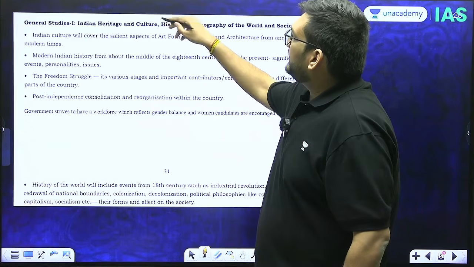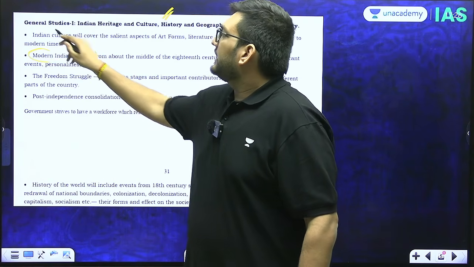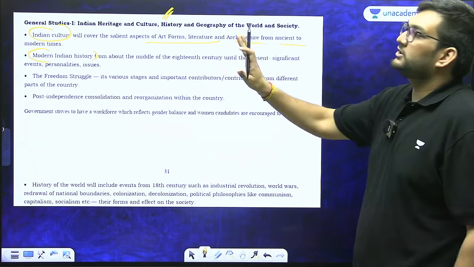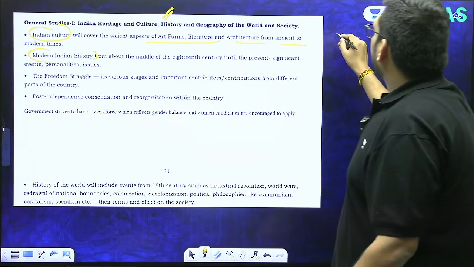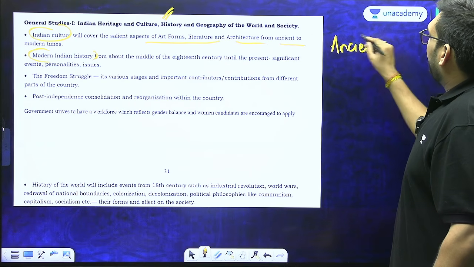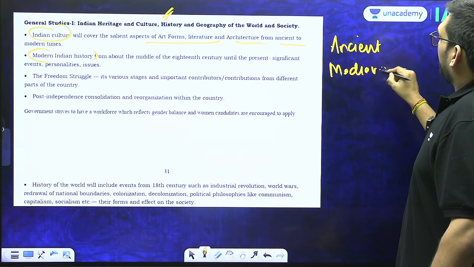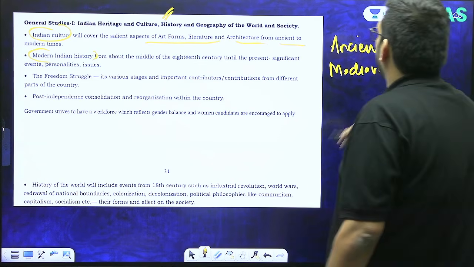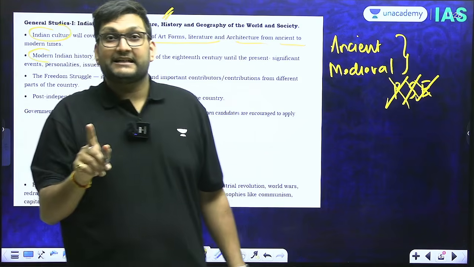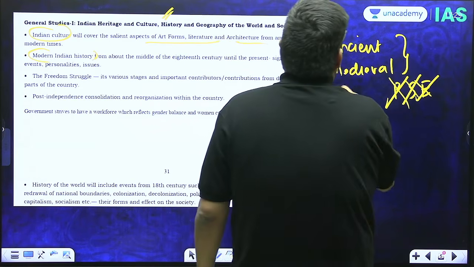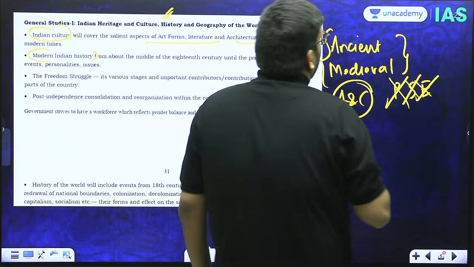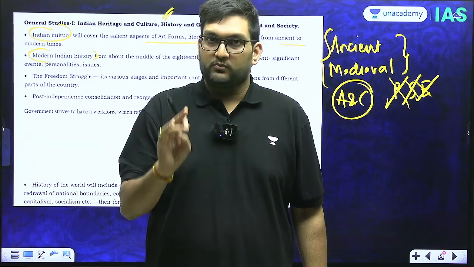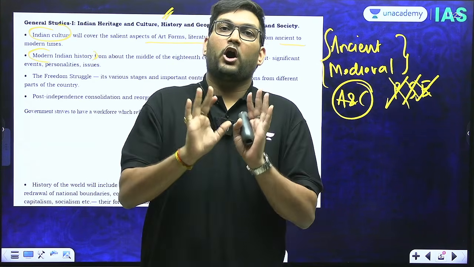Same way, in the mains syllabus, it says modern Indian history, Indian culture, which includes art forms, literature, architecture from ancient to modern times. Again, which means that ancient and medieval, though political, social and economic history is actually not asked in the mains examination, but because art and culture is part of this ancient and medieval, art and culture of ancient and medieval is there, which means Mughal architecture, the developments in religion during the Mughal period, Delhi Sultanate architecture, all of that remains.